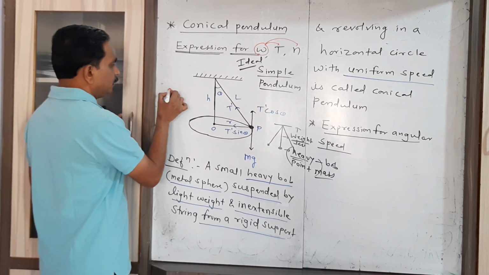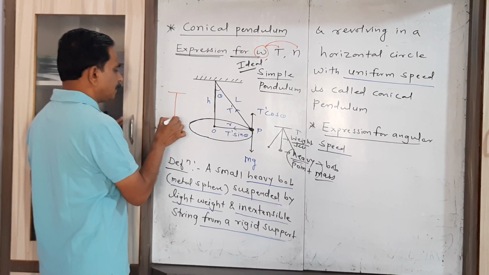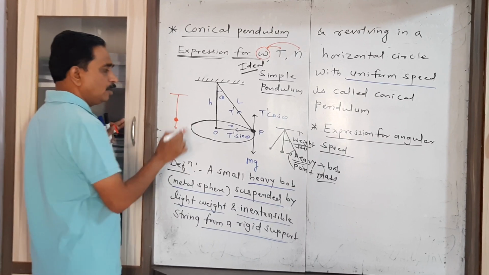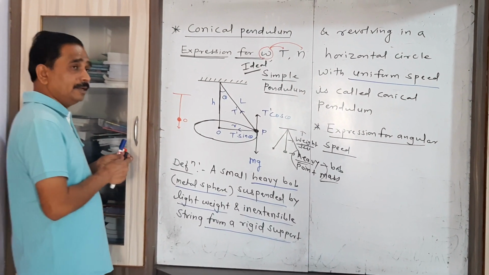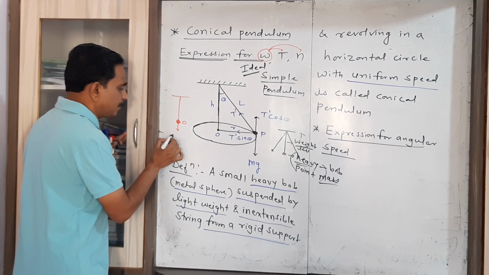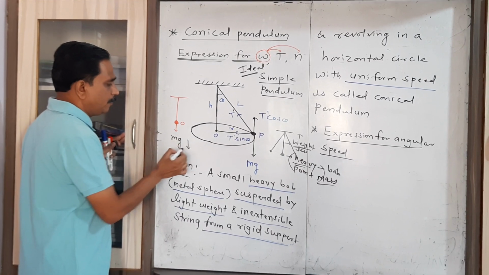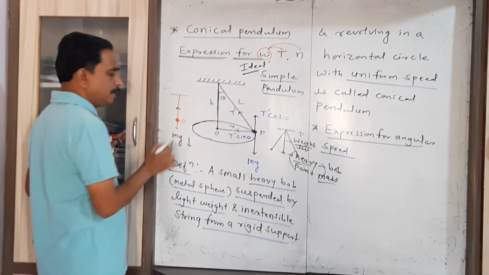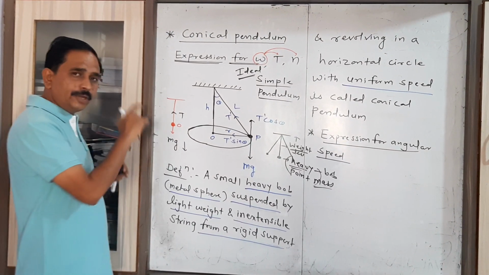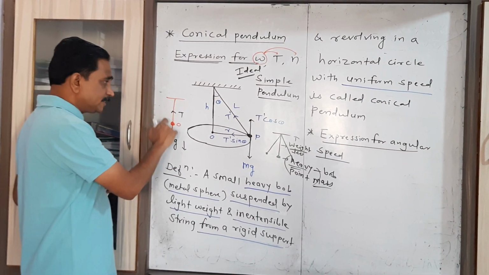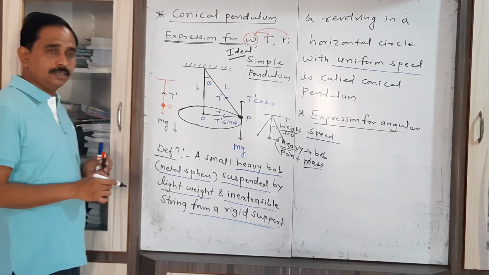Now when this metal sphere is at the mean position, that is at O, its weight mg, acting in the downward direction, is totally balanced by a force set up inside the string along its length, which is called the tension.